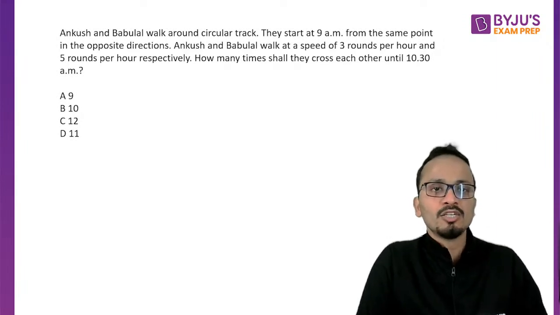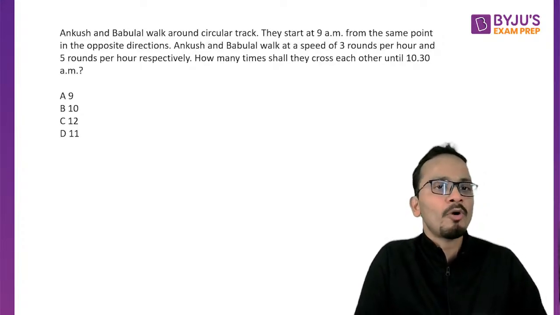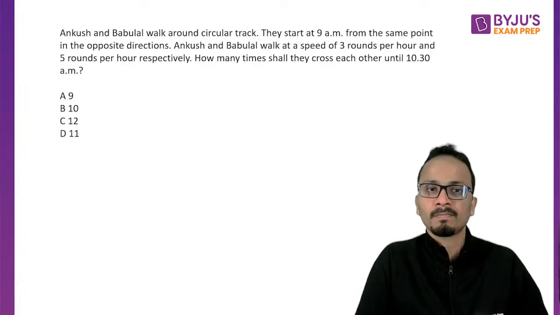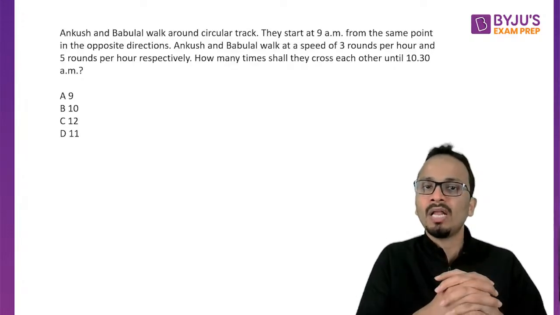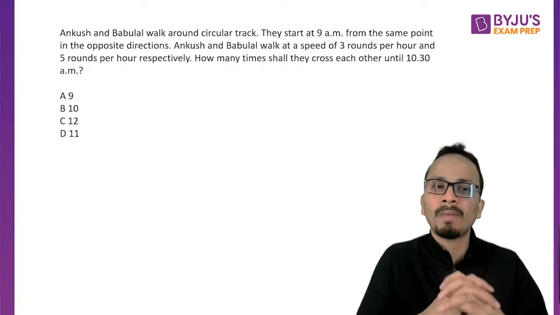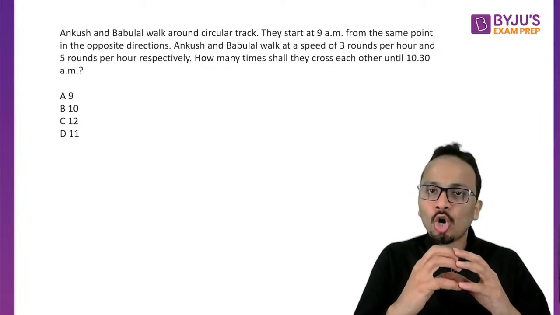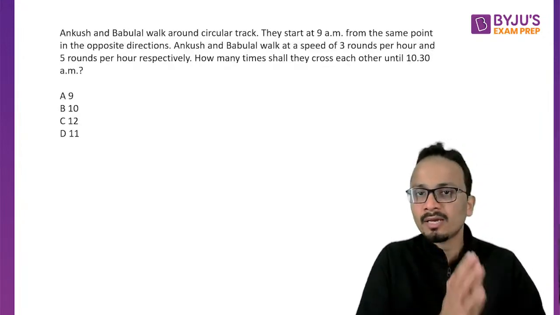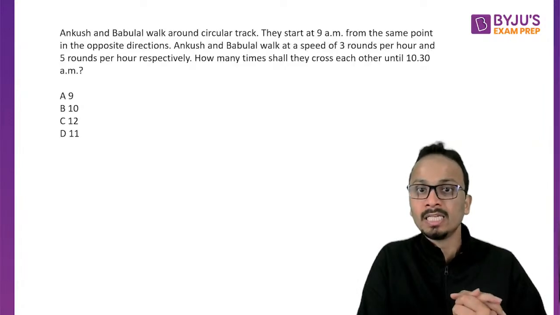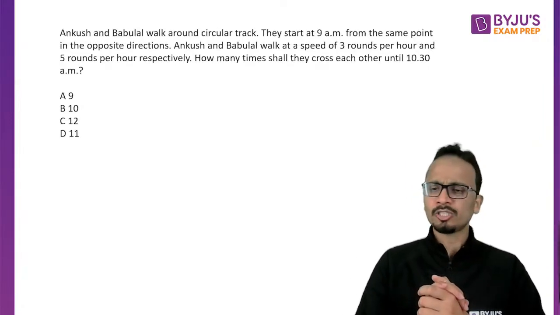Ankush and Babulal walk around a circular track. They start at 9 a.m. from the same point in opposite directions. Ankush and Babulal walk at a speed of 3 rounds per hour and 5 rounds per hour respectively. How many times shall they cross each other until 10:30 a.m.? They started at 9 a.m. Okay, all right. Now I will take this question.